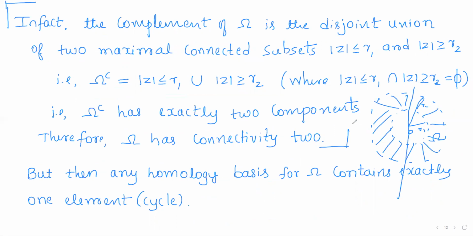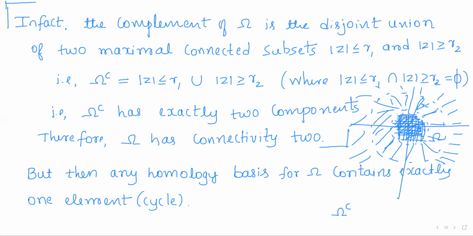If I consider the plane here, except for omega, the rest is omega complement. The region between these two circles is omega, so the inside part and the part outside the bigger circle form the complement of omega. So omega complement has two parts now.